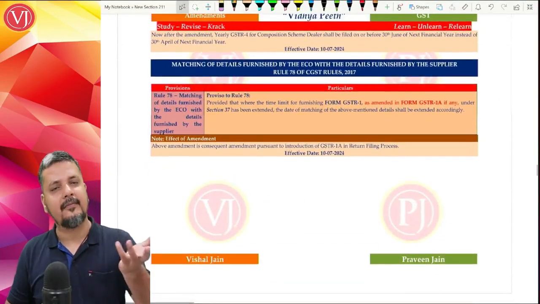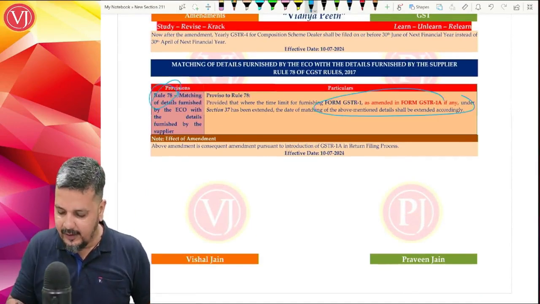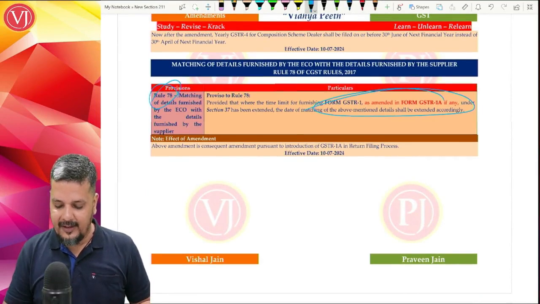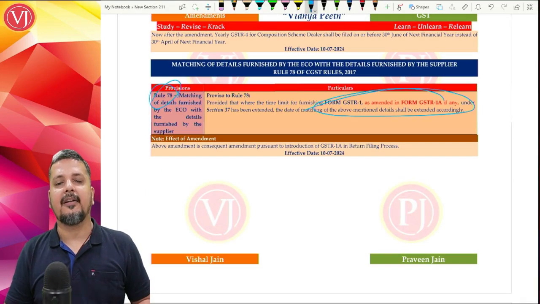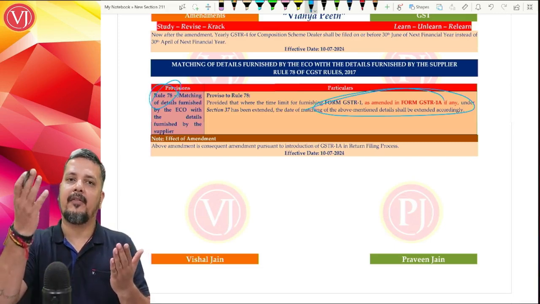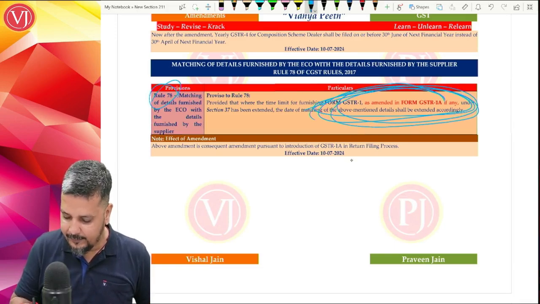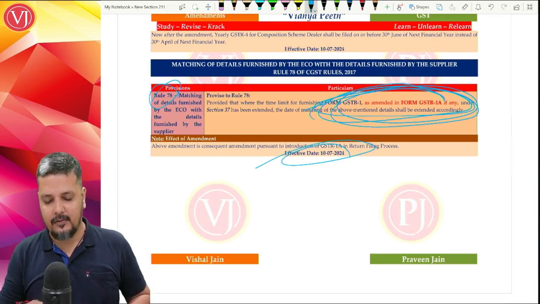Not only in the other part of rule 60, but also in rule 78, which is all about matching of details filed by the ECO in GSTR 8 and the supplier's outward supply filed in GSTR 1. So 1 along with 1A. That is also with effect from 10th July 2024.